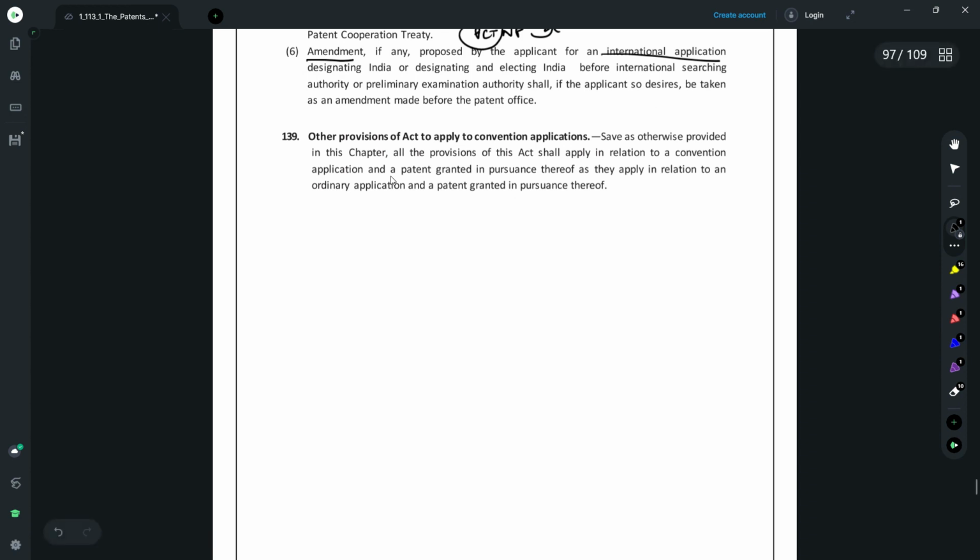So just to revise, there are two types of international applications. One is the Paris Convention. This is based on the Paris Convention treaty. So you have filed an application somewhere in one of the convention countries, maybe UK, US, and then you derive an Indian application out of it within a 12-month period. So the Indian application would be termed as the convention application because this is based on the Paris Convention. And here you will get the priority of the UK application that was first filed.